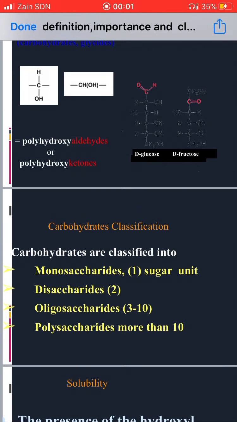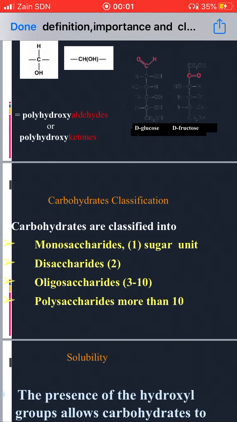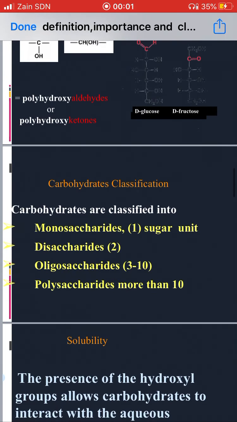How can we classify carbohydrates generally? We can classify carbohydrates into four groups. The first group is monosaccharides, the second is disaccharides, the third is oligosaccharides, and the fourth is polysaccharides. Mono means single, just one unit, and this unit in carbohydrates is a sugar unit.